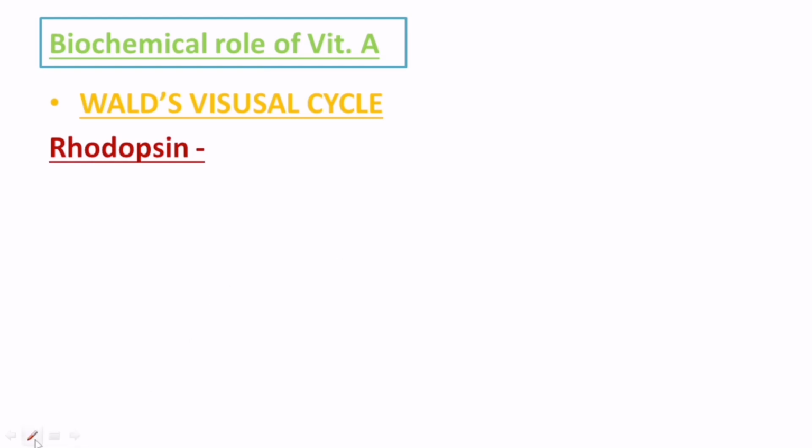Now here we have the biochemical role of vitamin A. So here comes one of the most important cycles, which is the Wald's Visual Cycle. Now we have rhodopsin here. Now what is actually rhodopsin? Rhodopsin is a membrane protein, and it is present in the photoreceptor cells of the retina. Rhodopsin plays a very important, major role in vision.